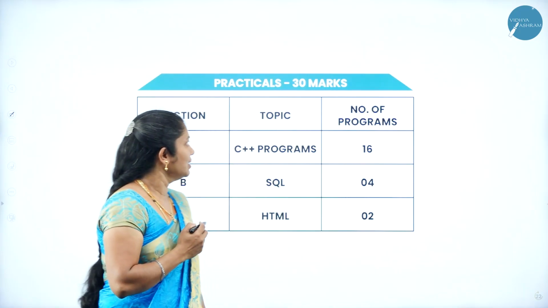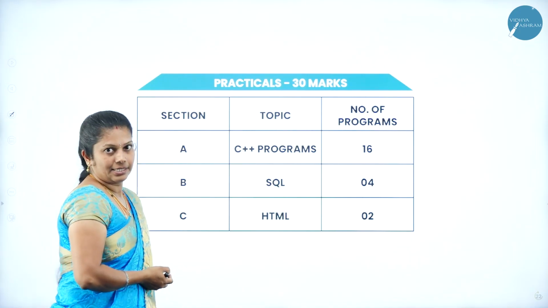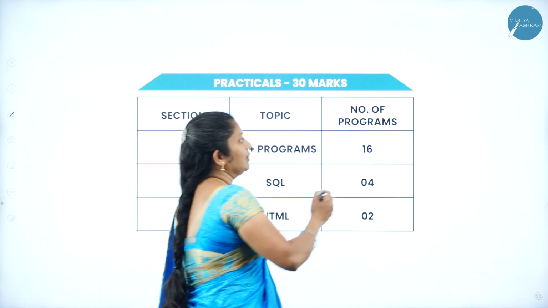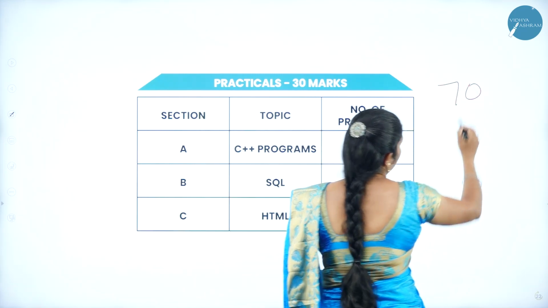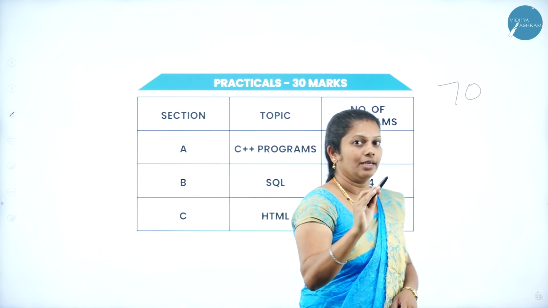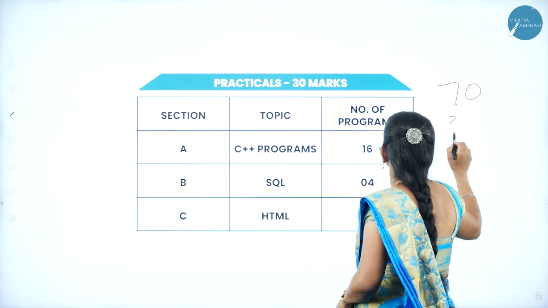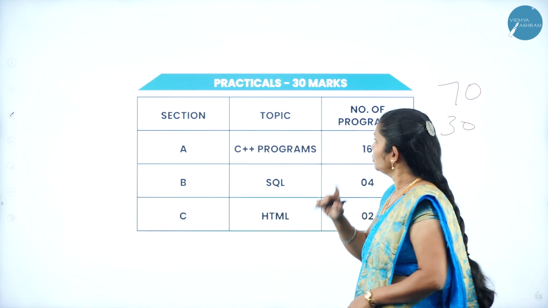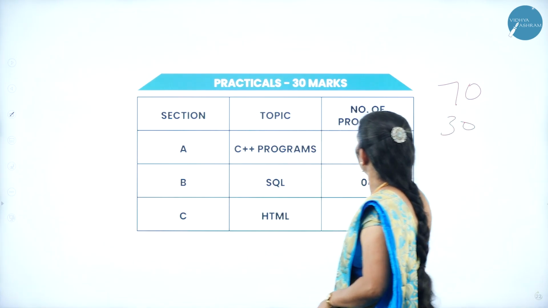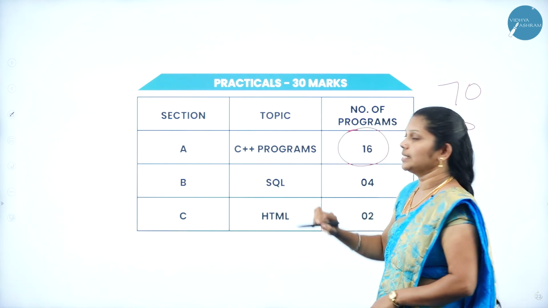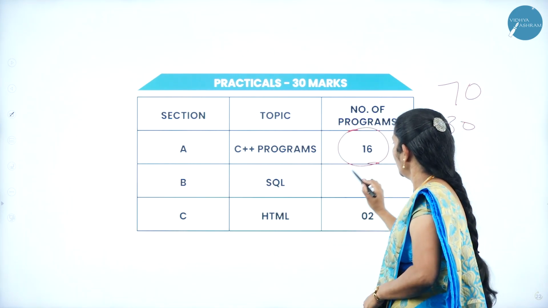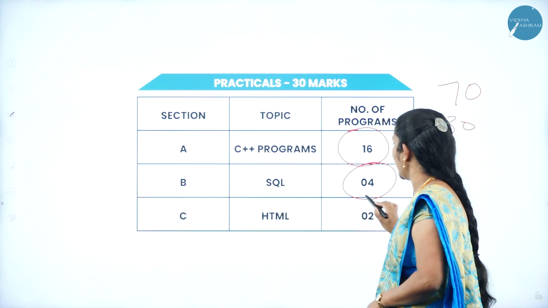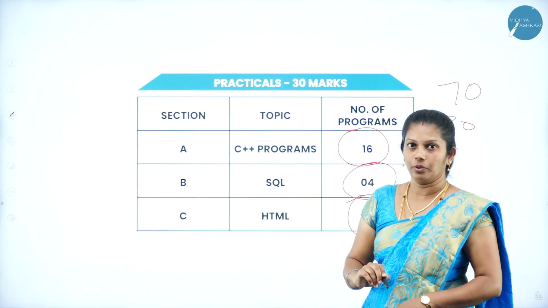Now, we will discuss the practical session. Already I told you, in theory they will ask 70 marks, and 30 marks are for your practicals. Out of 30 marks, you have totally 16 C++ programs, 4 SQL programs, as well as 2 HTML programs.